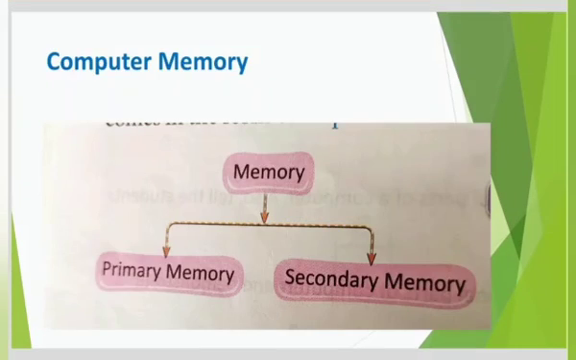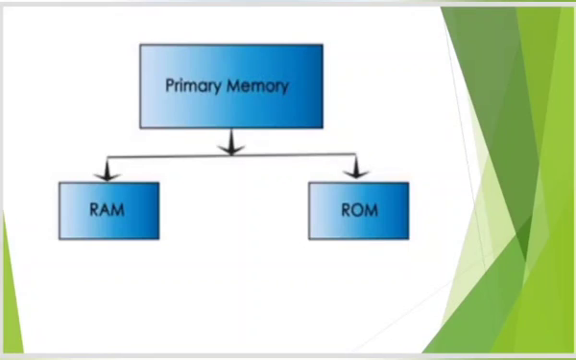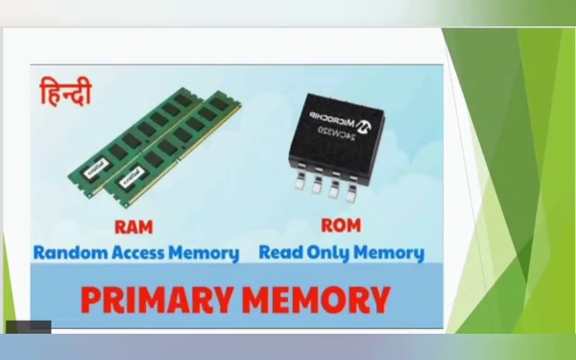Computer memory has two types: primary memory and secondary memory. In a computer, primary memory has two types: RAM and ROM. The primary memory is the main memory of the computer. It is essential for the computer system.